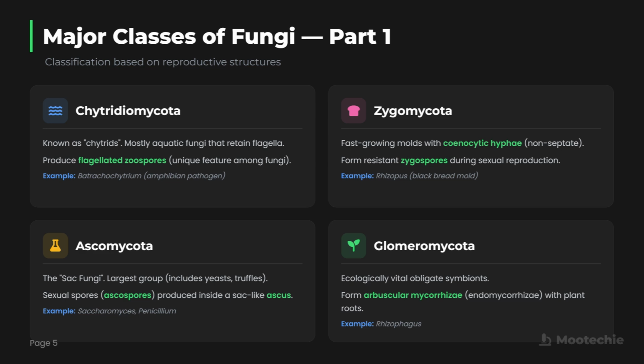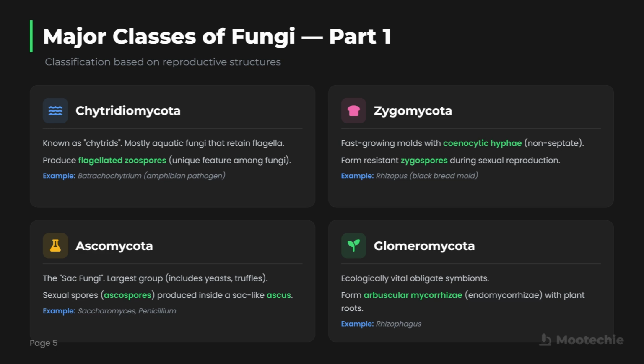Then we have Ascomycota, the sac fungi. This is the largest group, including yeasts, truffles, and molds. They produce their sexual spores, called ascospores, inside a sac-like structure called an ascus. Examples are Saccharomyces, the brewer's yeast, and Penicillium, the mold that gives us penicillin.